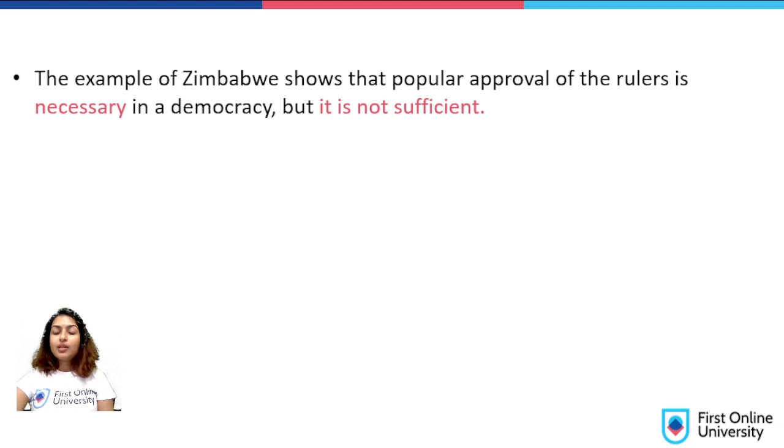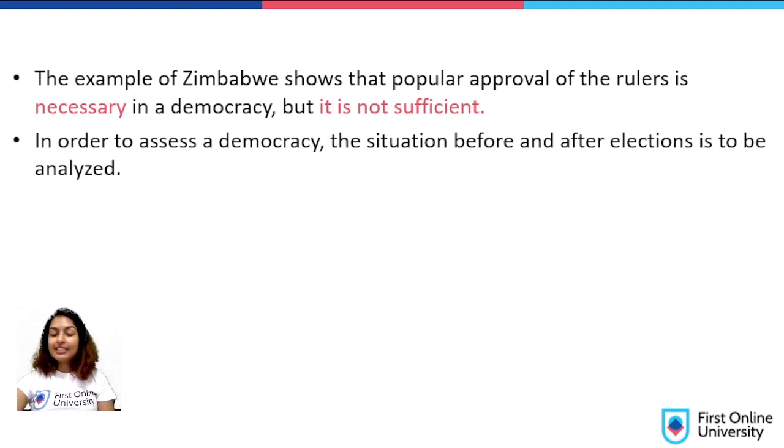The example of Zimbabwe shows that popular approval of the rulers is necessary in a democracy, but it is not sufficient. This is very important. It is definitely necessary, but it is not the hallmark of it. It is not sufficient. In order to assess a democracy, the situation before and after elections is to be analyzed. So, in the Zimbabwe situation, the points that we read about were the situation after elections. You cannot briefly tell a country is democratic just seeing before the election results or anything.